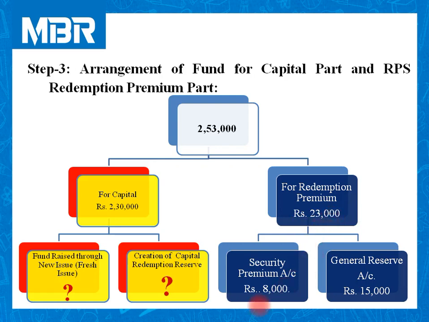Check liability side of the balance sheet. On liability side of the balance sheet, security premium is given as rupees 8,000. We are issuing new securities at par, means there are no chances to receive single penny as a premium in new issue.